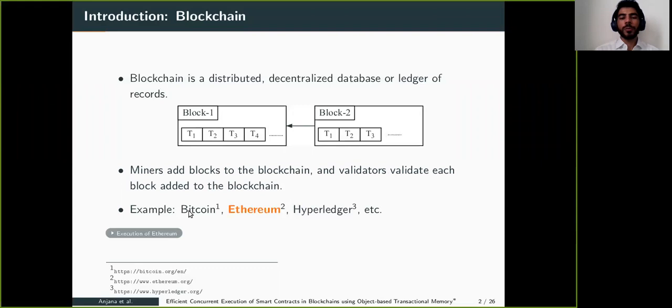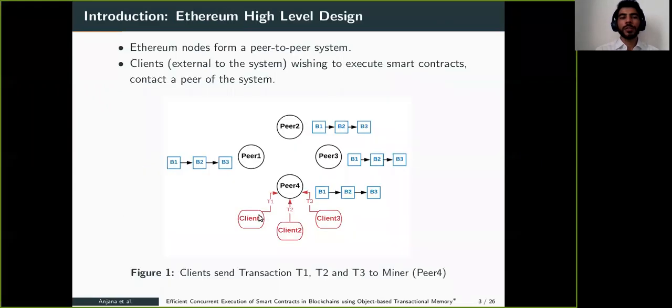Examples of the most popular blockchains are Bitcoin, Ethereum, and Hyperledger. In this talk, we will focus on the Ethereum blockchain. Let's see how the Ethereum blockchain works. Ethereum nodes form a peer-to-peer system, and the client, which is external to the system, wishing to execute a smart contract, contacts one of the peers of the system. This is a very high-level design of the Ethereum blockchain.